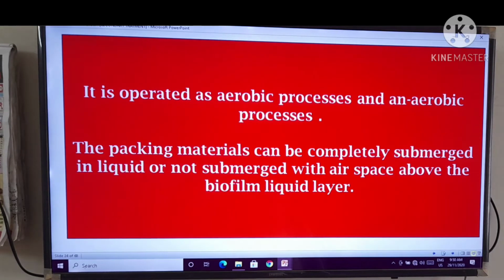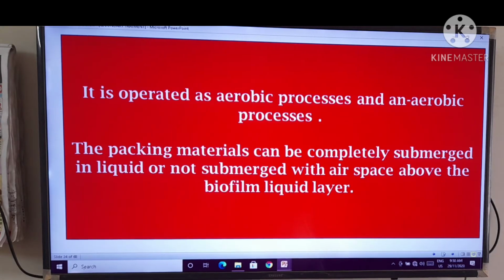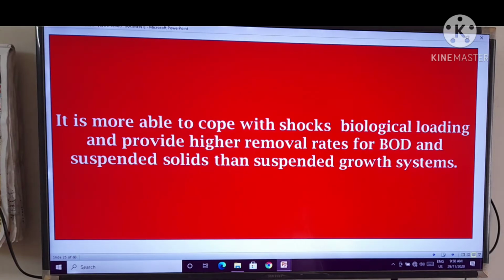It is operated as both aerobic and anaerobic processes. The packing materials can be completely submerged in the liquid or not submerged, with airspace above the biofilm liquid layer, right? It is more able to cope with shocks in biological loading, and provides higher removal rates for BOD and suspended solids than suspended growth systems.